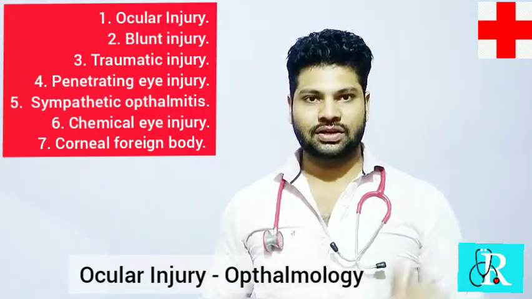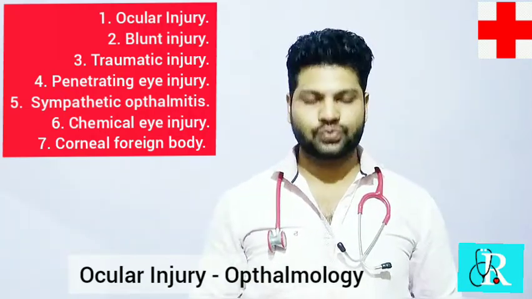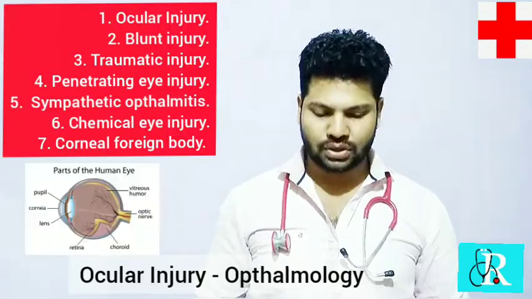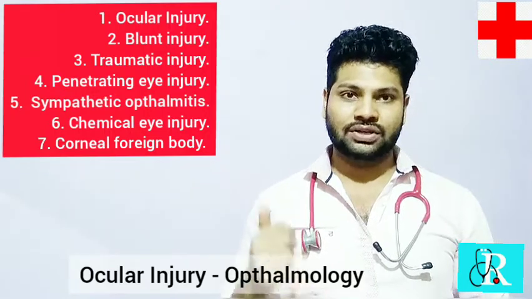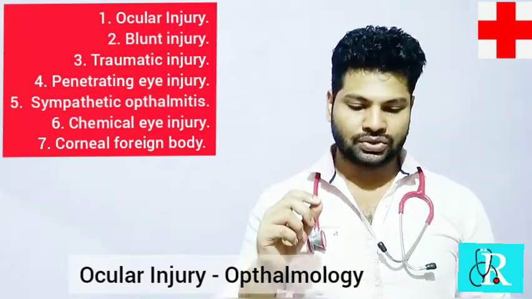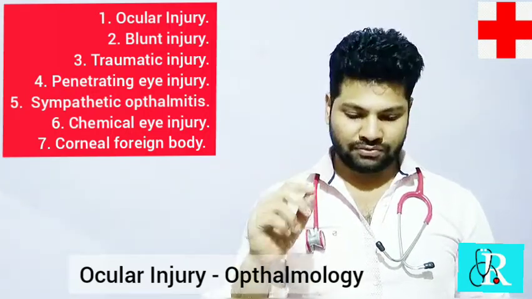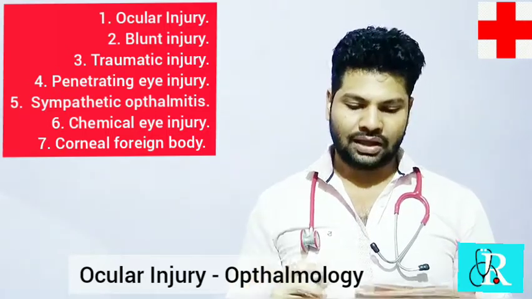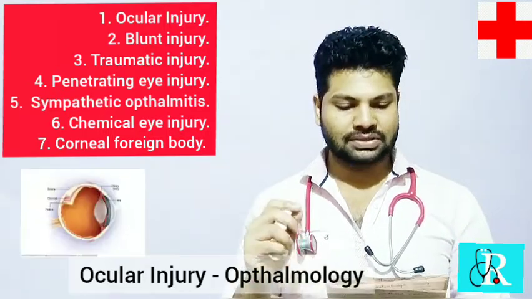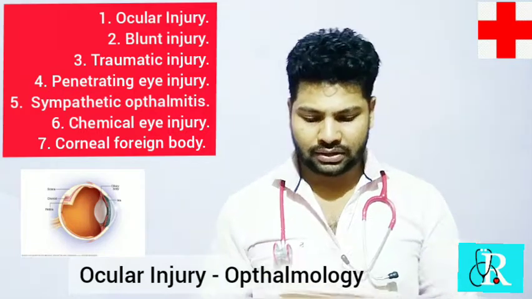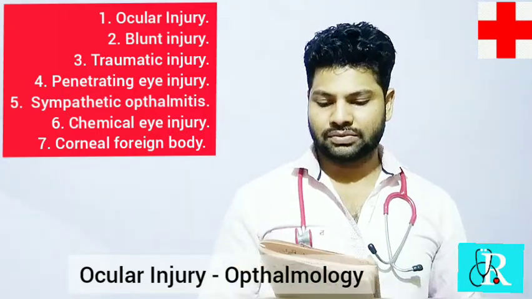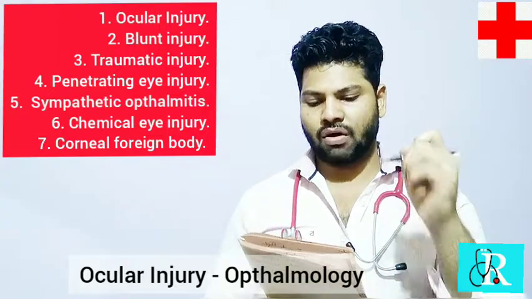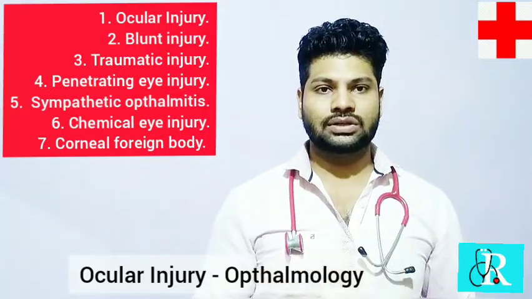So today in this video of the ophthalmology playlist, we are going to discuss ocular injuries. Under this video, I will be discussing their definition, types and causes. What is a blunt injury of an eye? What is traumatic hyphema? What is a penetrating injury of the eye? Then sympathetic ophthalmitis, its clinical features and its treatment. Then chemical injuries to the eye, their grading, clinical features and treatment. And then I will be dealing with the corneal foreign body and how it is removed.